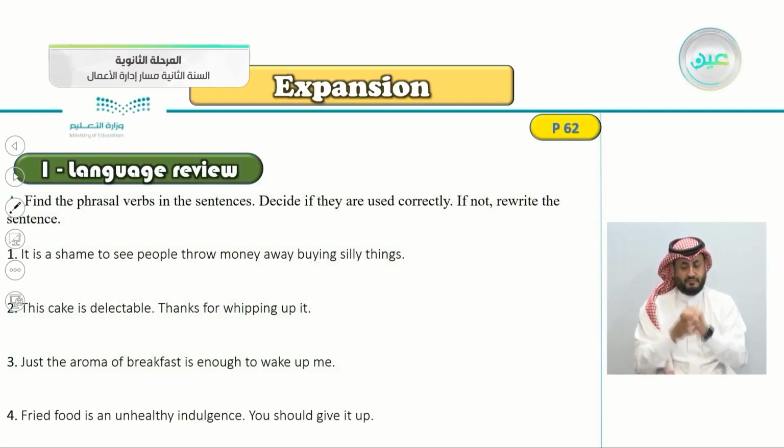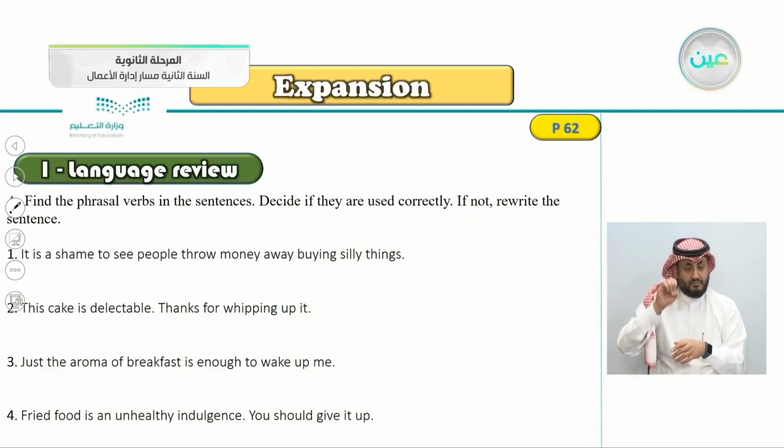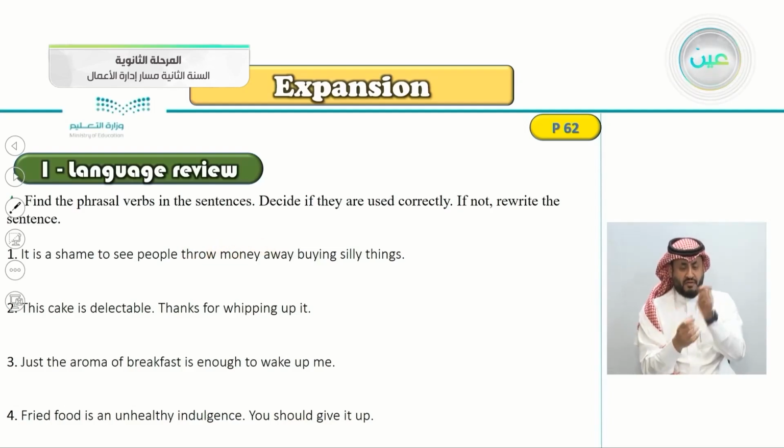Number 1, it is a shame to see people throw money away buying silly things. So where is the phrasal verb here? The phrasal verb here is to throw away, and the object here is money.